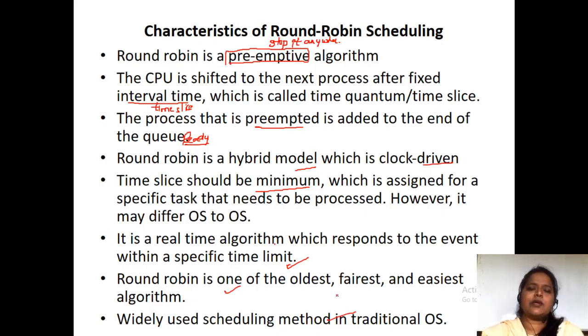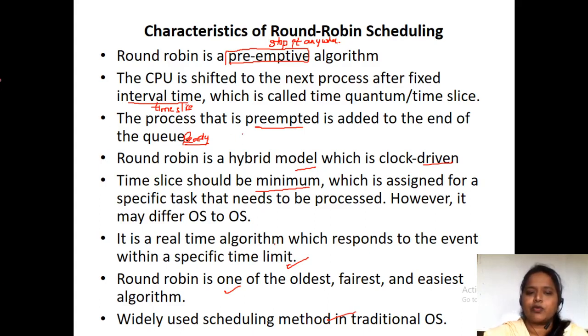Let me give you an example. When we do multitasking, for example when you operate your laptop and are browsing something, you are multitasking, which means doing different tasks at the same time.